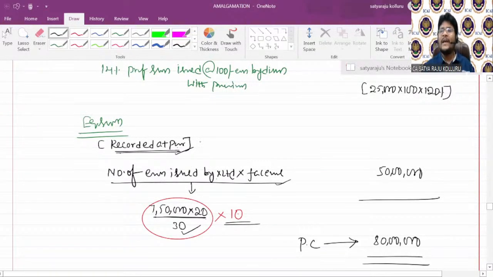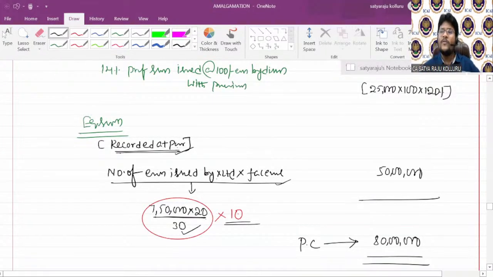For example, if the word 'PC is recorded at par' was not used, then we would generally use 7,50,000 into 20, the intrinsic value of the selling company, and we would get almost 150 lakhs. That itself is the amount payable to equity shareholders.